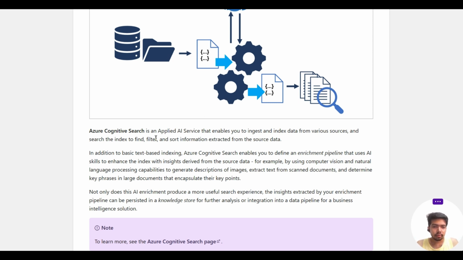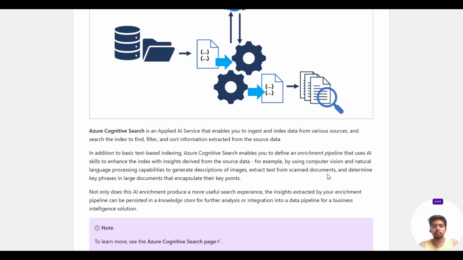Azure Cognitive Search is an applied AI service that enables you to ingest and index data from various sources and search the index to find, filter, and sort information extracted from the source data. In addition to basic text-based indexing, it enables you to define an enrichment pipeline that uses AI skills to enhance the index with insights derived from the source data.